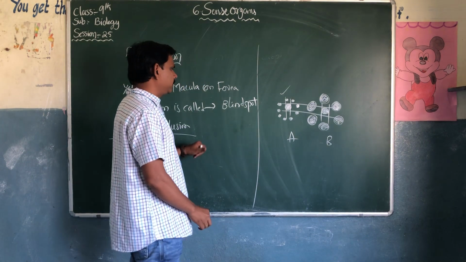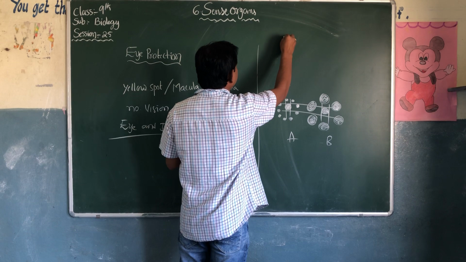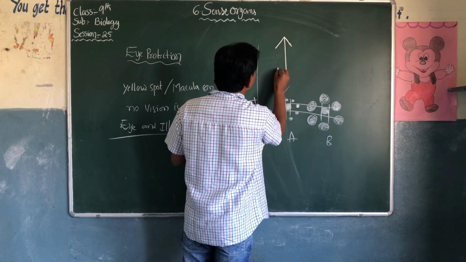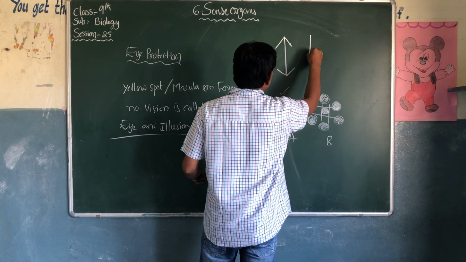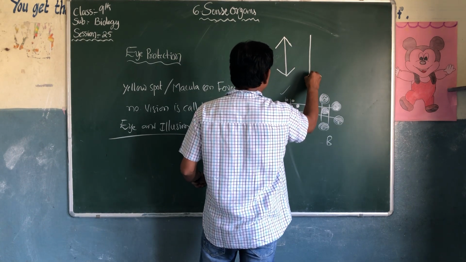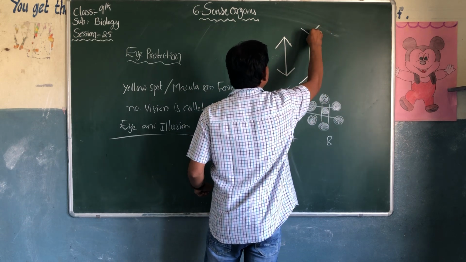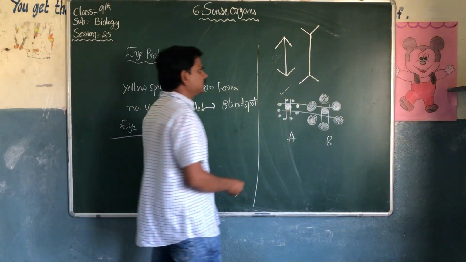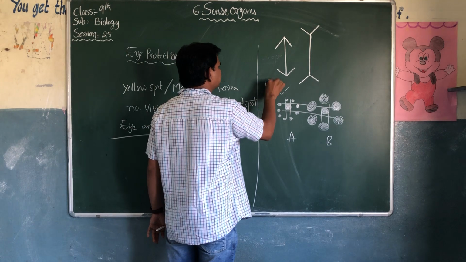One more, I will draw the diagram. For example, see this. Which diagram is larger, lengthier, A or B?